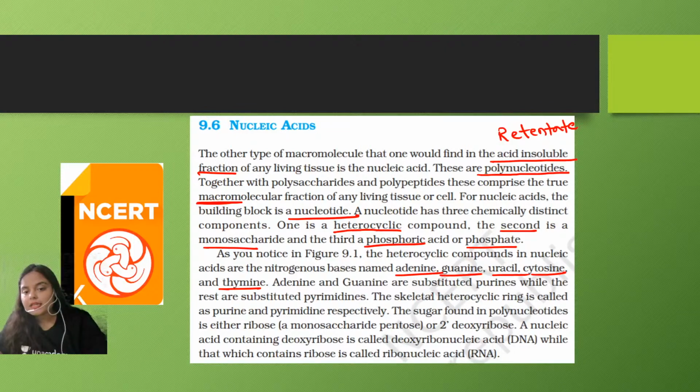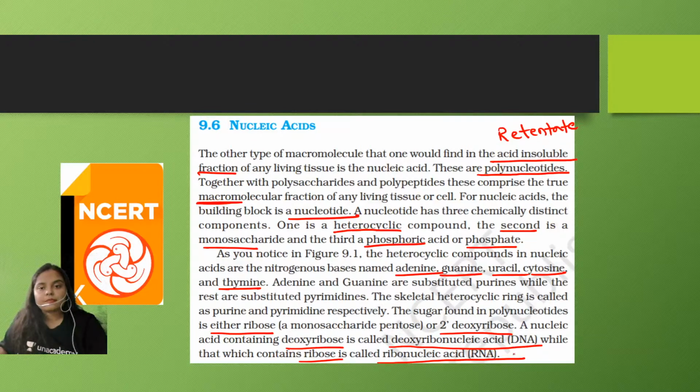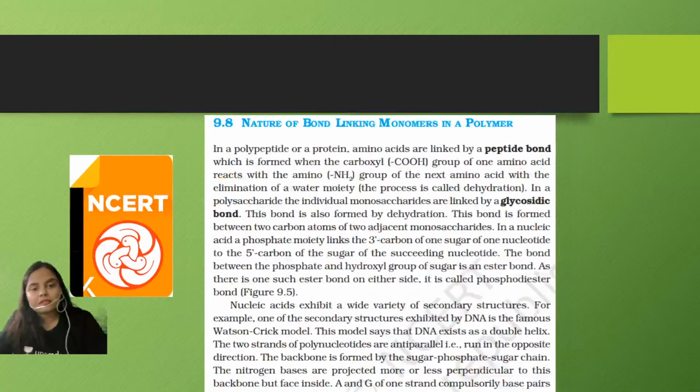Adenine and guanine are substituted purines while the rest are the substituted pyrimidines. The sugar is called either ribose or deoxyribose. A nucleic acid containing deoxyribose is called deoxyribonucleic acid, while that which contains ribose is called ribonucleic acid. Okay, that is what we have discussed right now.